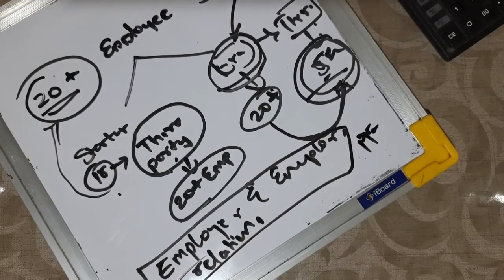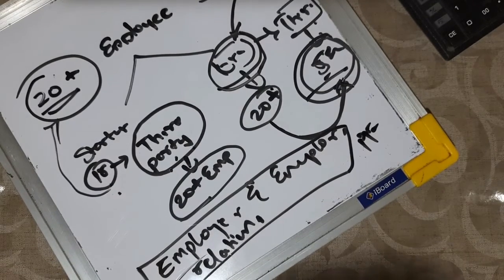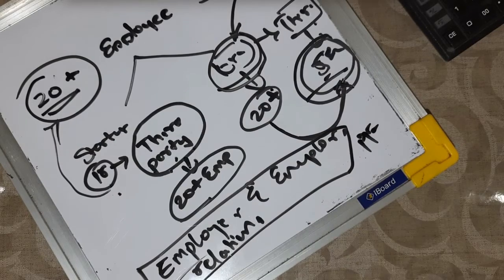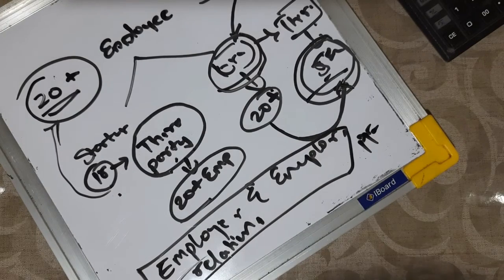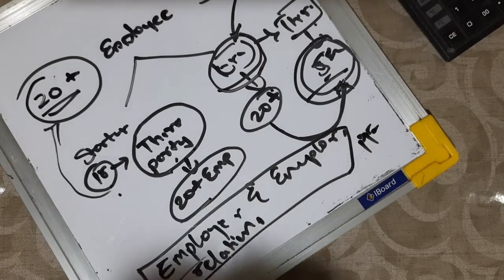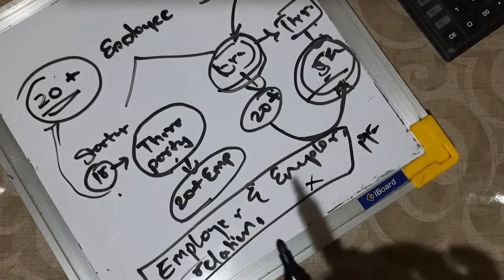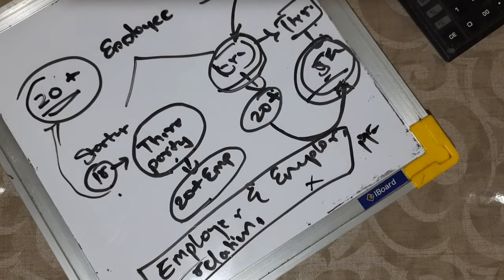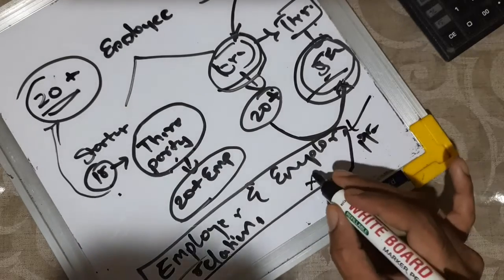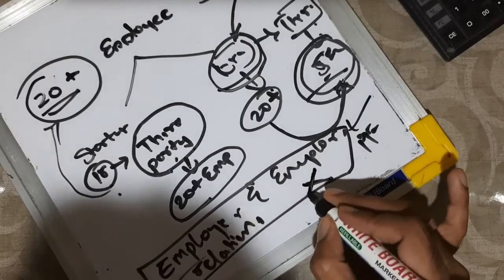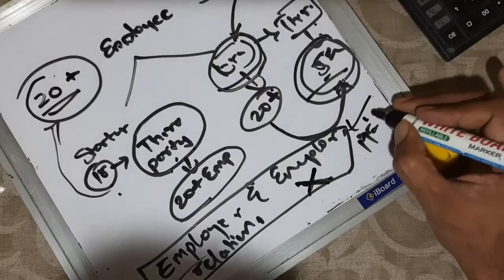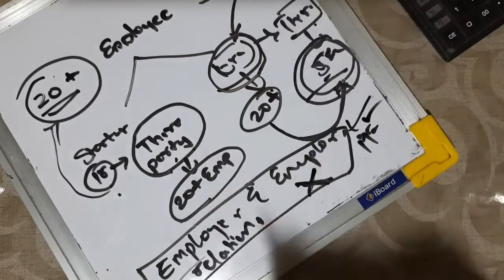But in case a person is working in an organization for his academic interest as a part of his academic curricula, for example apprentices, or an MBA student who comes into the organization for a specific 2 months, 3 months or 4 months project, there is no employer and employee relationship. That person is still a student, registered under the university, and he is there as a part of his curriculum, for academic interest. So the employer and employee relationship does not exist, so the apprentice, student and so on do not fall under PF.